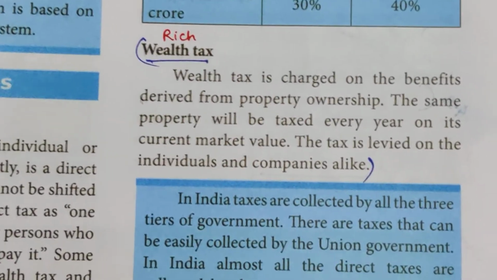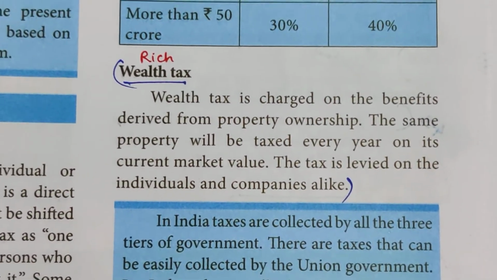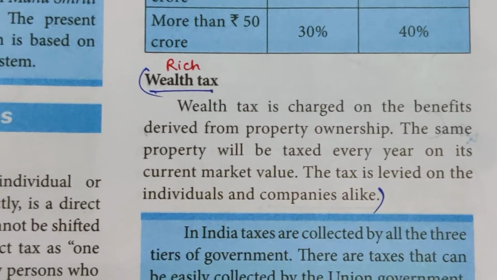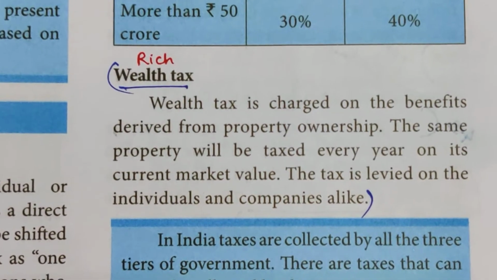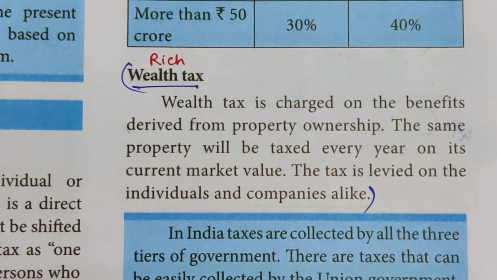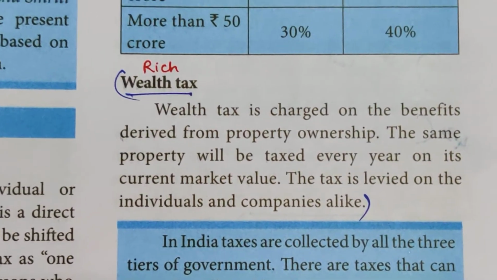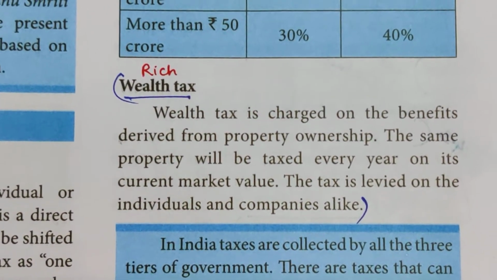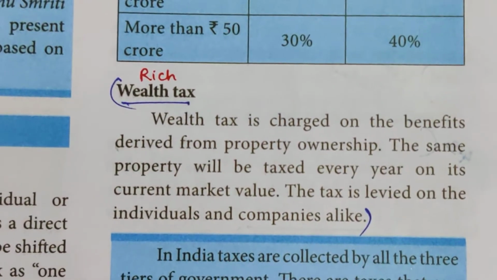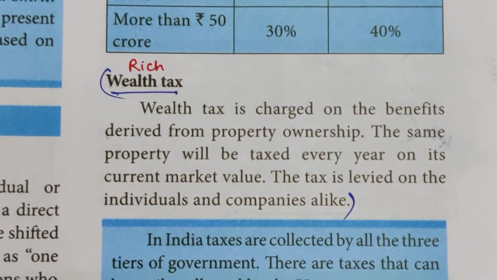The next direct tax is the wealth tax. Wealth tax is a rich tax. Rich persons alone are paying. This is charged on the benefits derived from property ownership. The same property will be taxed every year on its current market value. The tax is levied on individuals and companies alike.